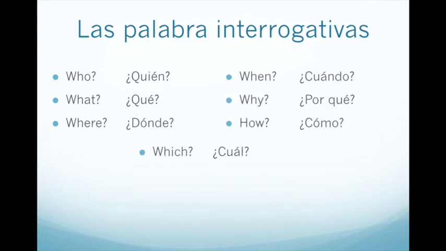Our interrogative pronouns in Spanish are the following. Who is quién? What is qué? Where is dónde? When is cuándo? Why is por qué? How is cómo? And which is cuál. Notice how they all have accents.